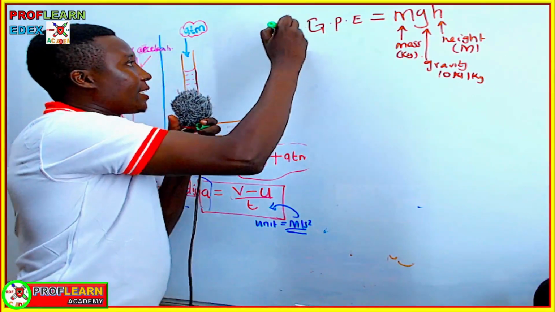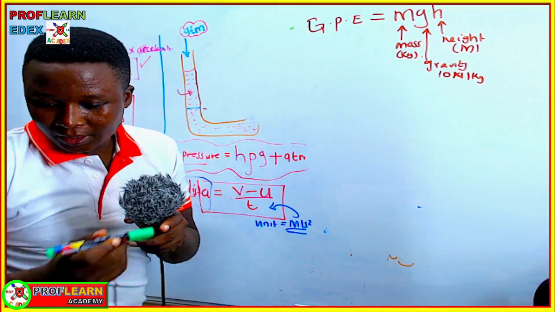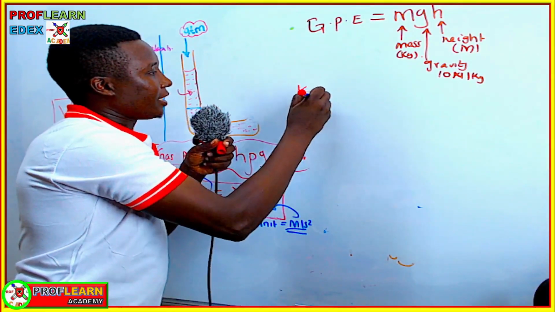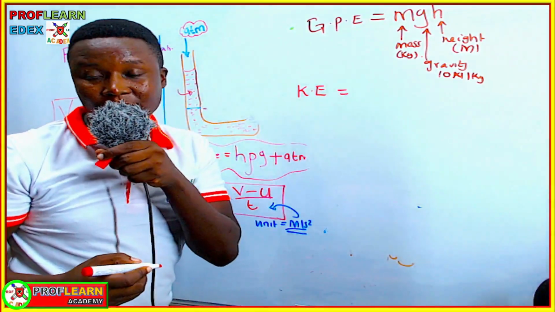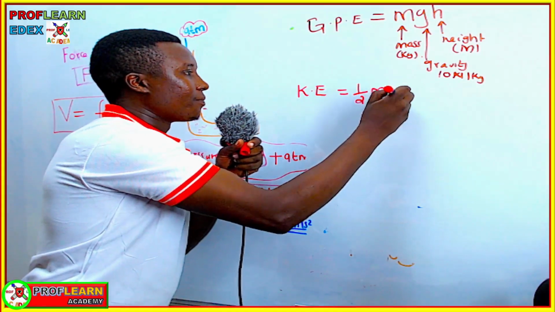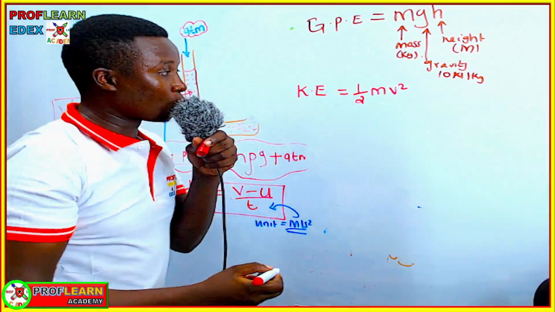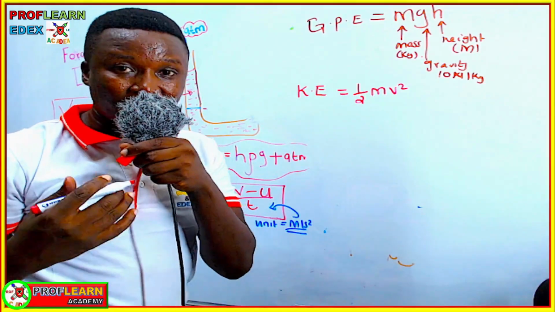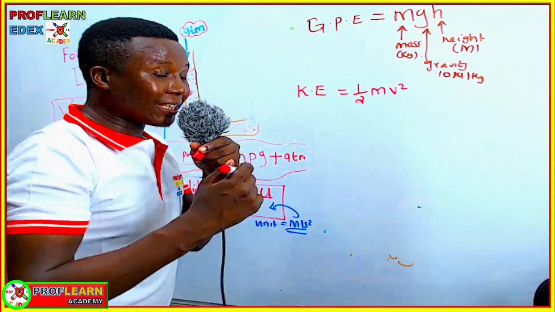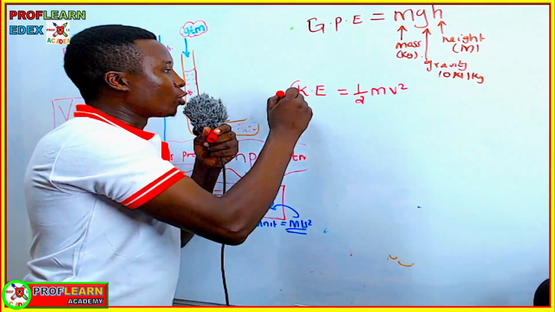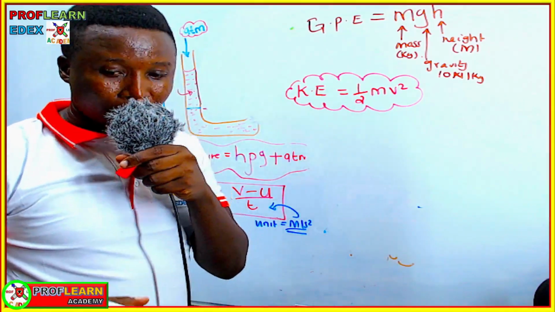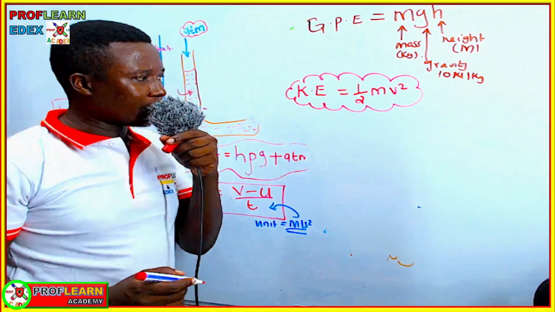Another formula under this area that you must know is the formula to calculate kinetic energy. Kinetic energy is possessed by objects which are in motion. You need to remember that it is a half times mass times the speed or velocity squared. Whenever you are writing these formulas in your exam, make sure you write them in words first, and if you are going to use the initials or symbols, they must be correct.